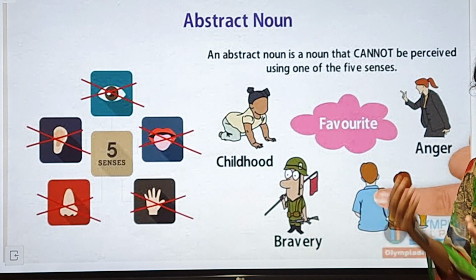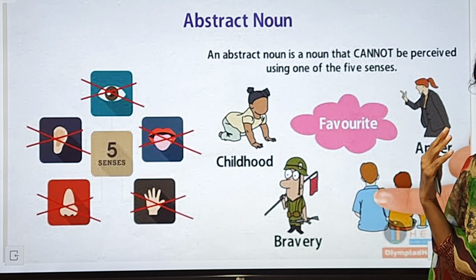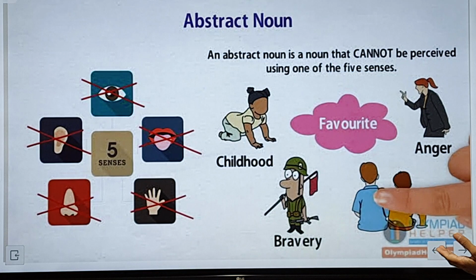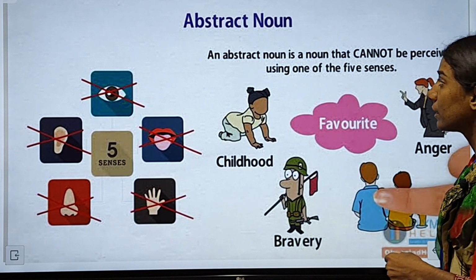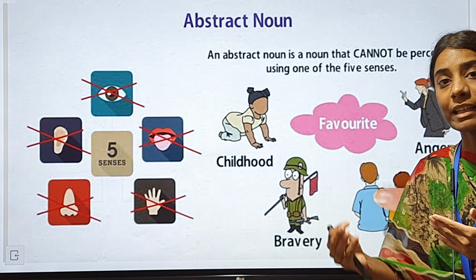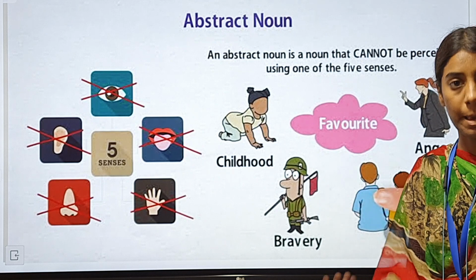Or we can perceive it, we can have a perception in our mind regarding that. So those are the abstract nouns. For example, childhood, favorite, bravery, anger. These are abstract nouns. We can call them an idea or a feeling.